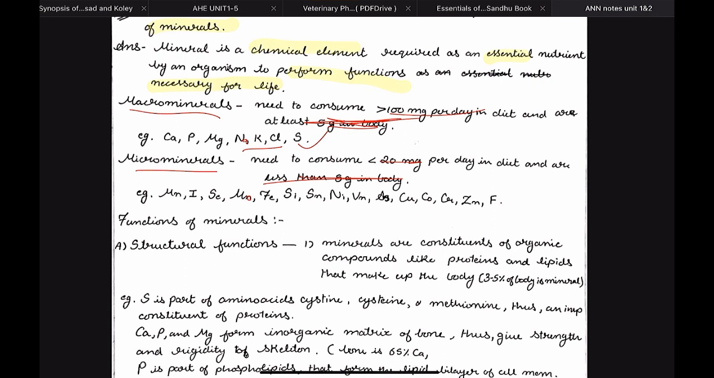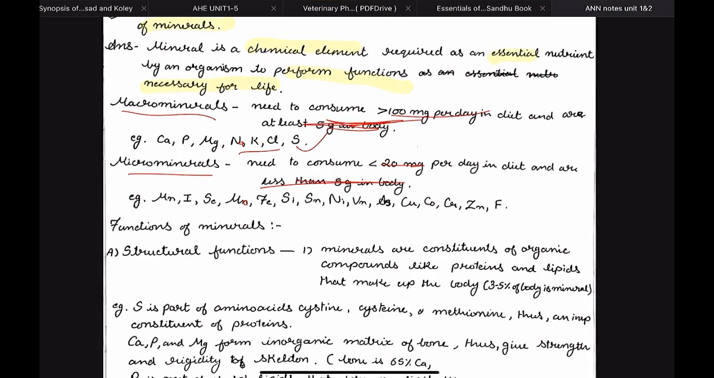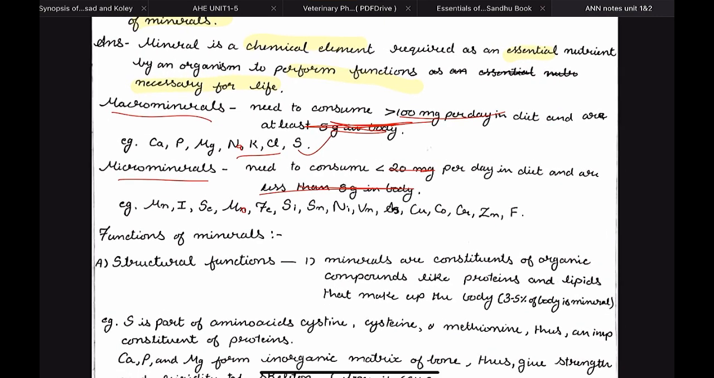Then we have micro minerals. They are a little bit difficult to remember. Why? Because they are more in number. So we have manganese, iodine, selenium, molybdenum, iron, silicon, tin, nickel, vanadium, arsenic, copper, cobalt, chromium, zinc, and fluorine.